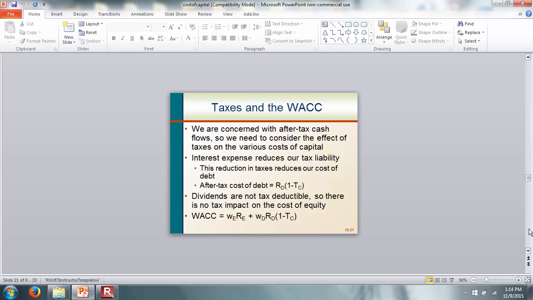Now, as we said before, with taxes and the weighted average cost of capital, we are concerned with after-tax cash flows. So we need to consider the effect of taxes on the various costs of capital. So the after-tax cost of debt is the yield to maturity times 1 minus the tax rate.